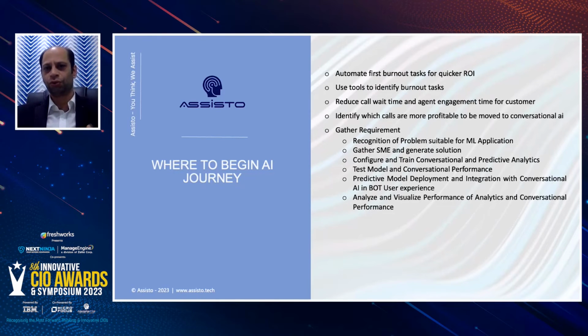This is the key. So those tools are essential, not just the conversational AI, but those supporting tools are also essential. So there are certain methodologies that we follow in order to gather those requirements.